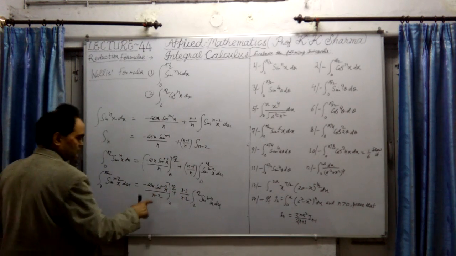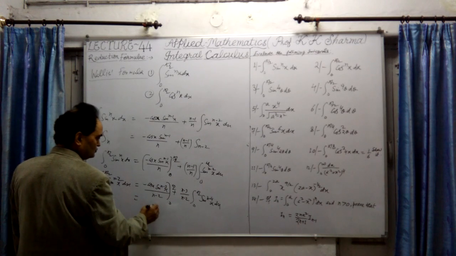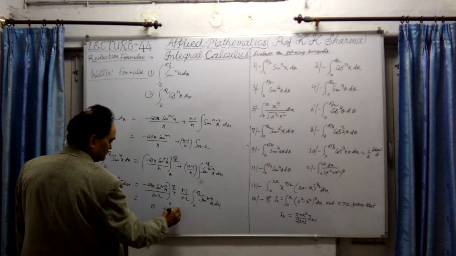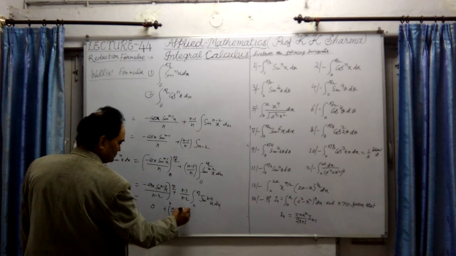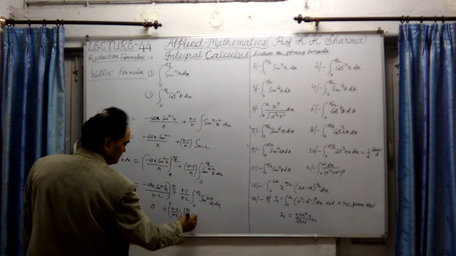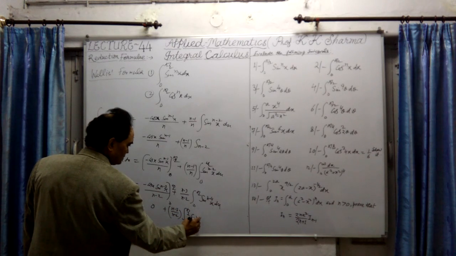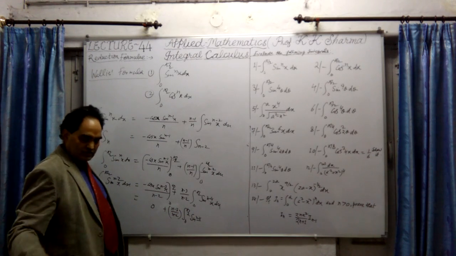It is 0 plus n minus 3 upon n minus 2 into the integral from 0 to pi by 2 of sine n minus 4 x dx.